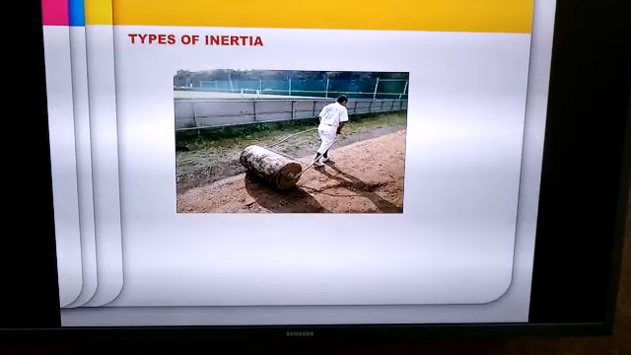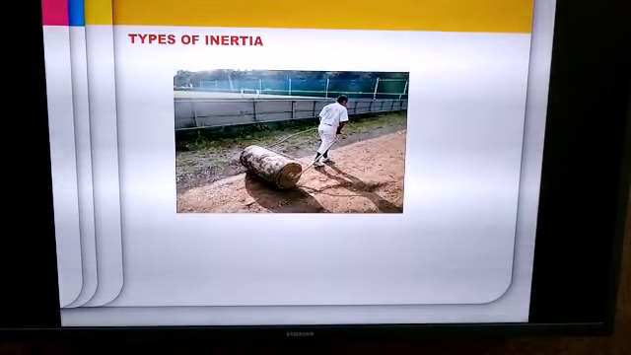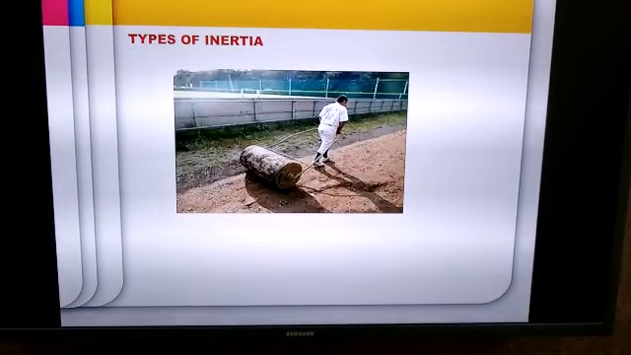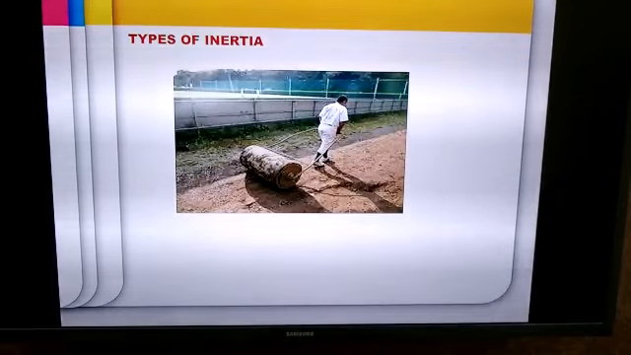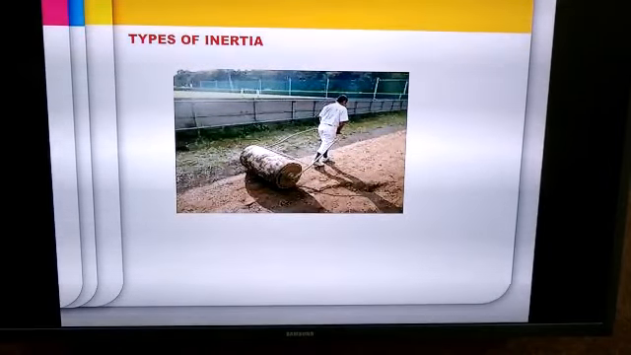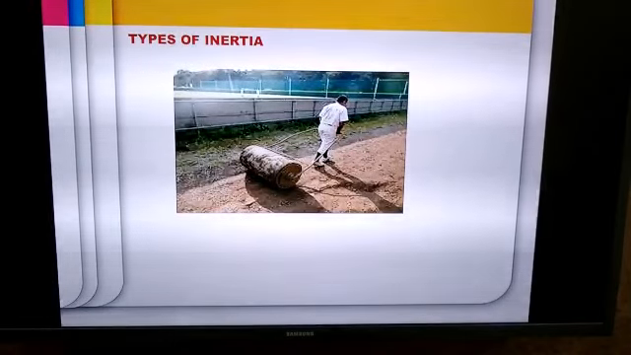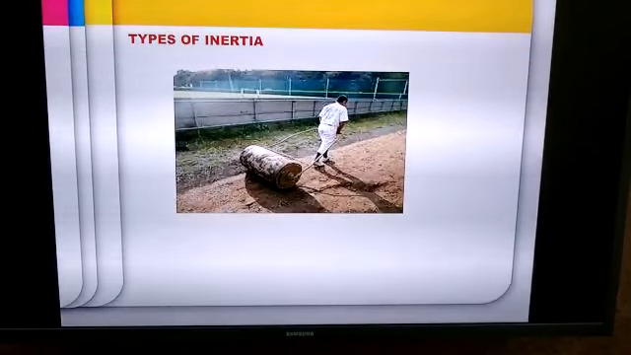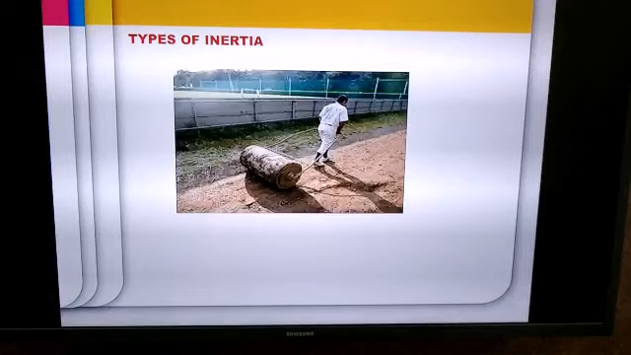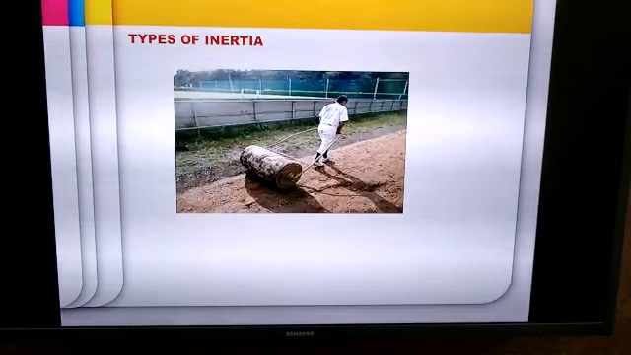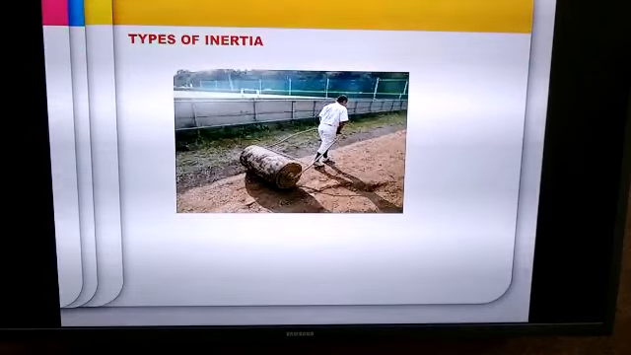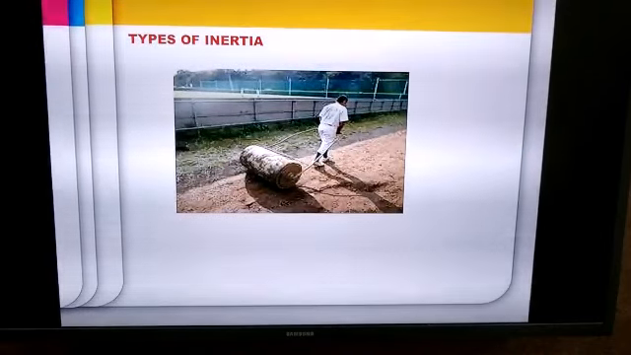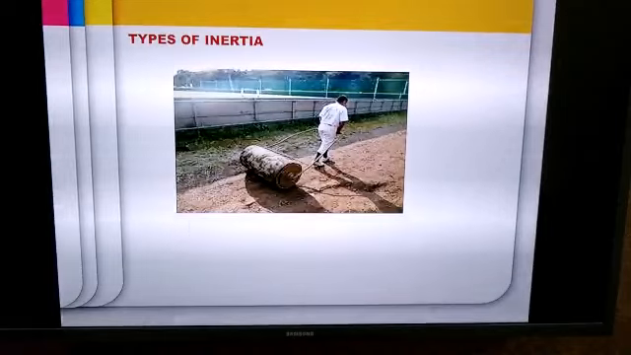Here you can see a road roller rolling on the ground. That means it has got inertia of motion since it is moving. So if someone tries to stop it, it will resist going into a state of rest. Why? Because it is in a state of motion. So since it has got inertia of motion, the road roller will continue to maintain its inertia of motion for some time rather than going into a state of rest.